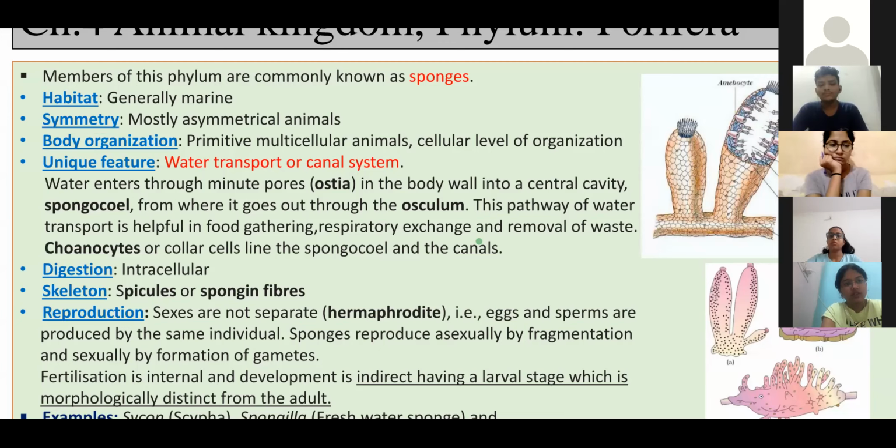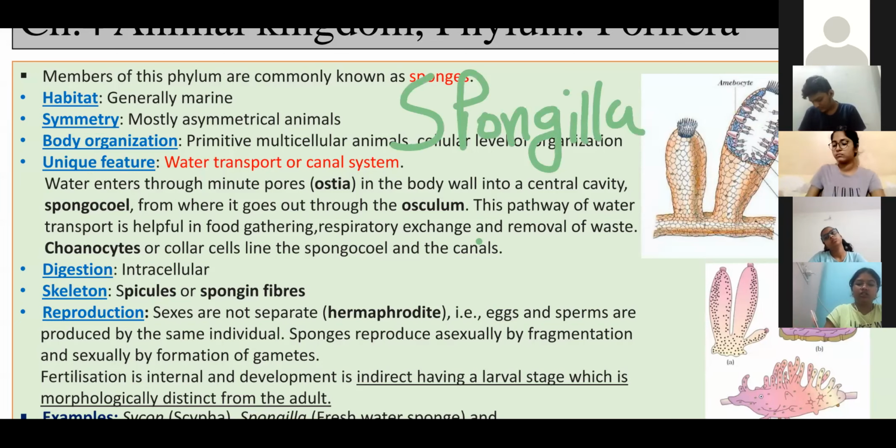Then their habitat is generally marine. Most of them are marine, but one member of the sponges is freshwater, and its name is Spongilla. Spongilla, the freshwater sponge.